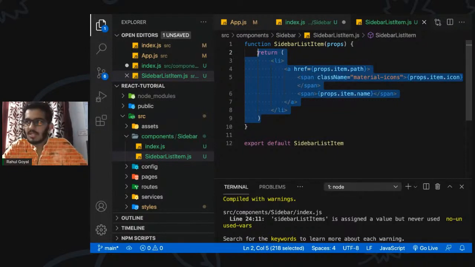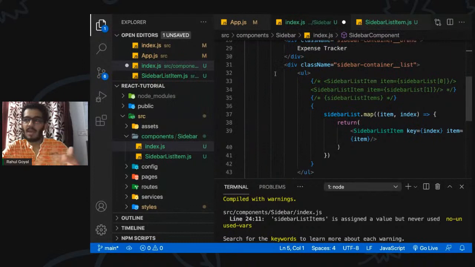We are just receiving the props and rendering them. This kind of component is known as a stateless component because we are not doing any sort of state management here. But wherever we are managing the states, maybe in the sidebar file or parent file, it will be known as a stateful component. We are going to cover the states in the next session along with the form handling.